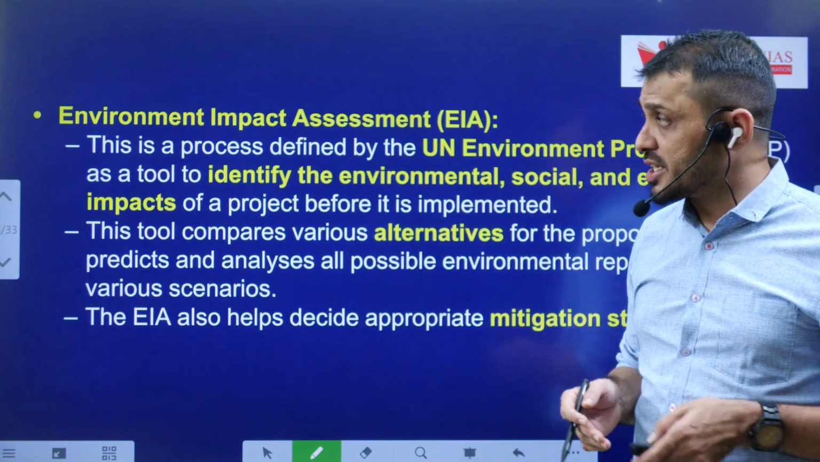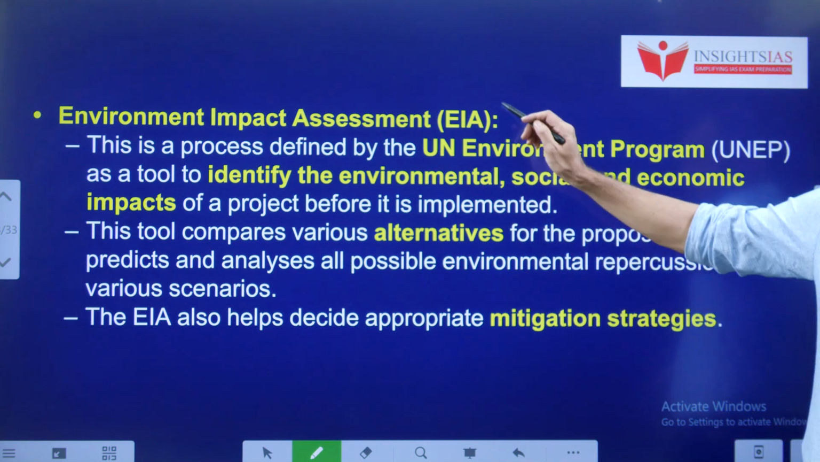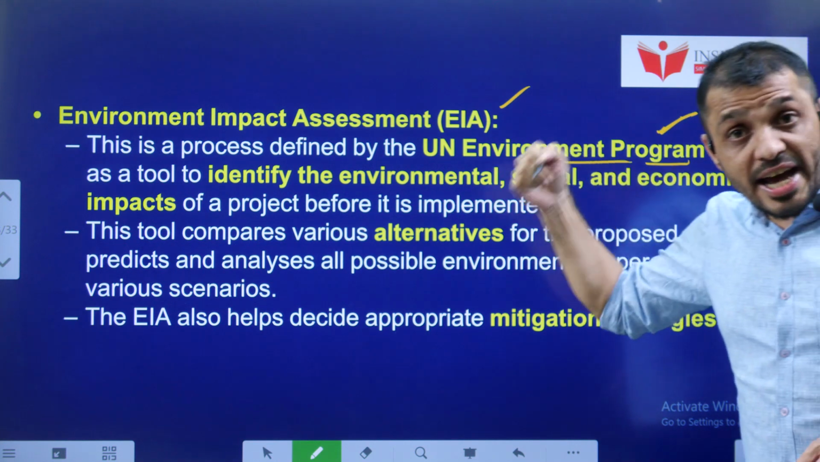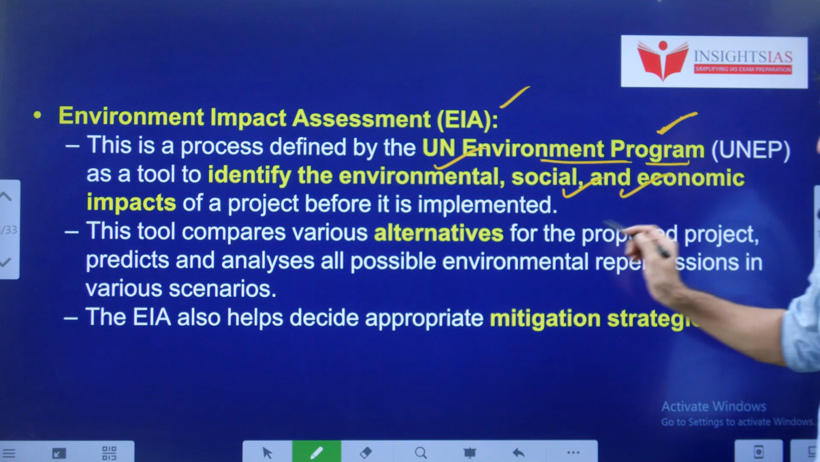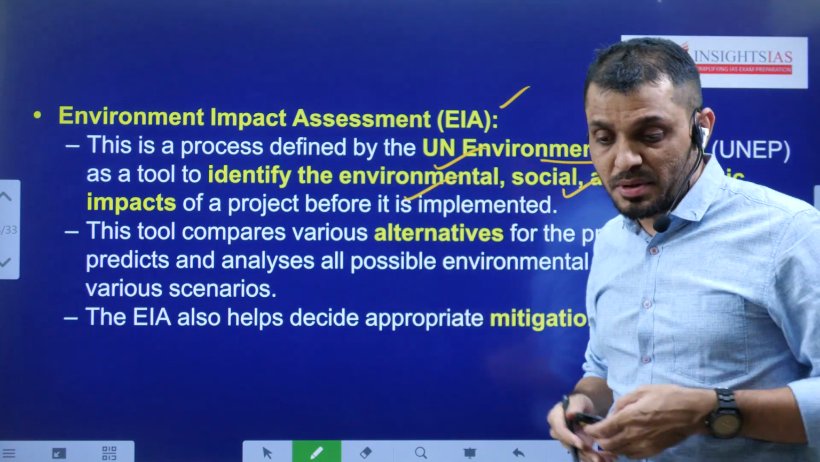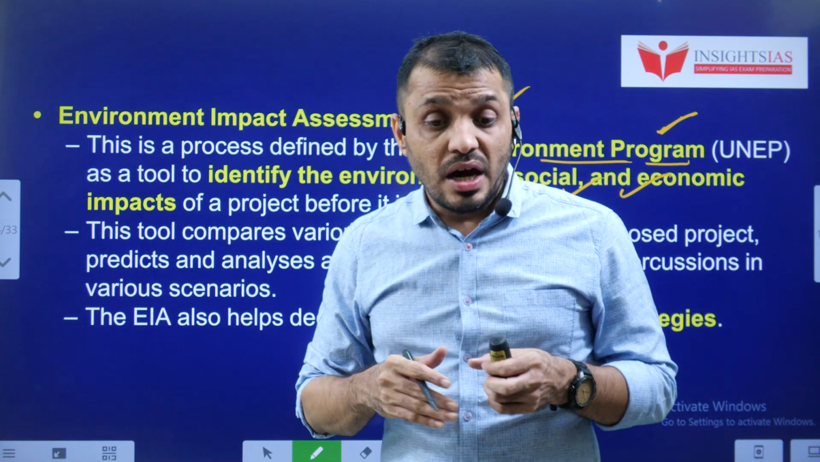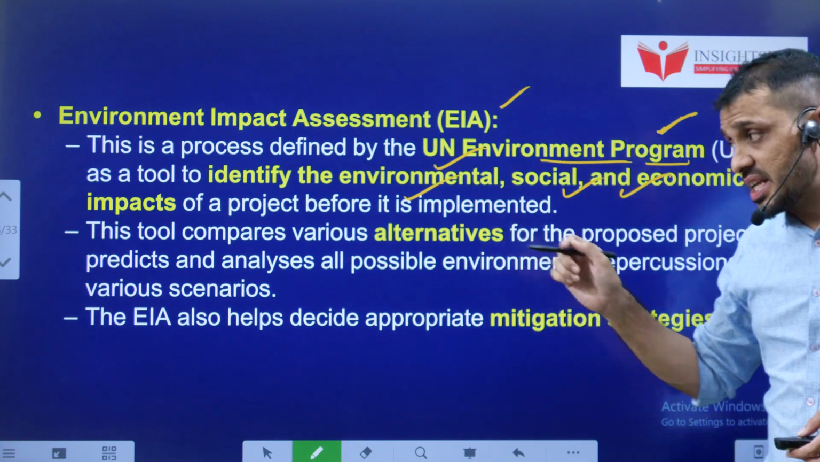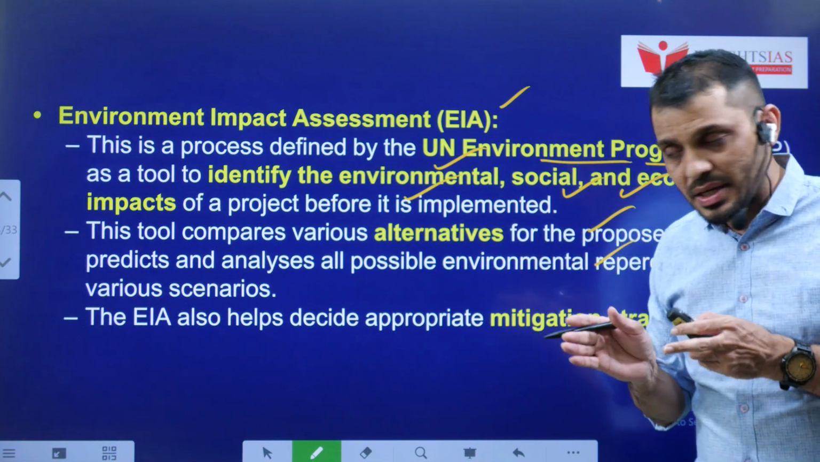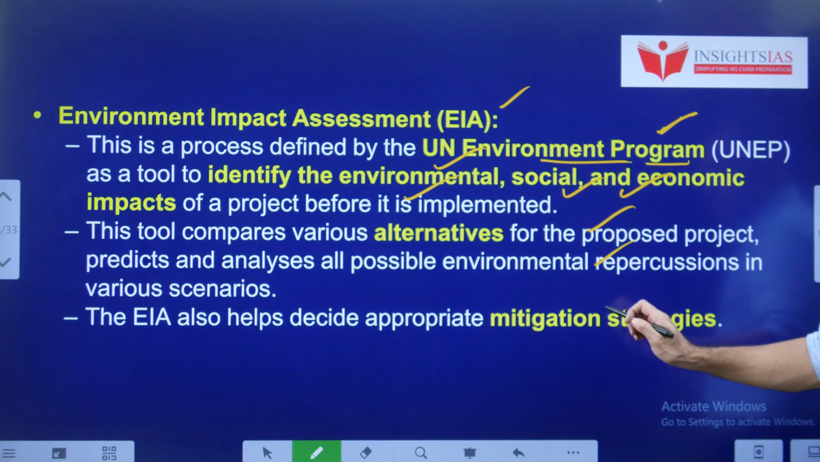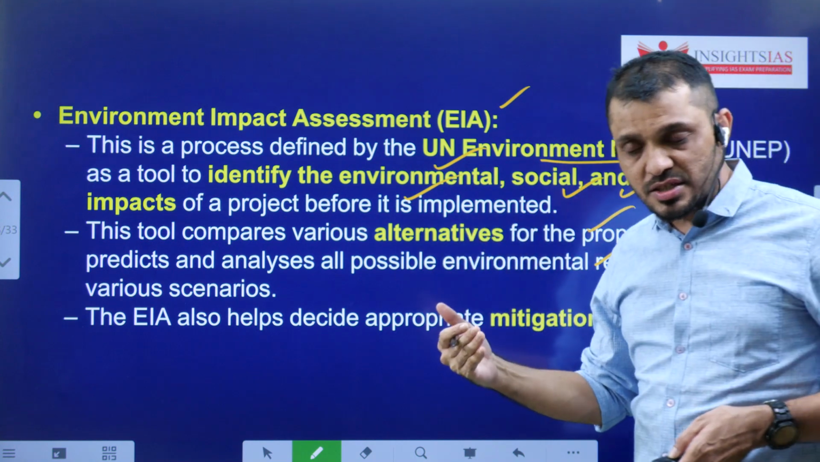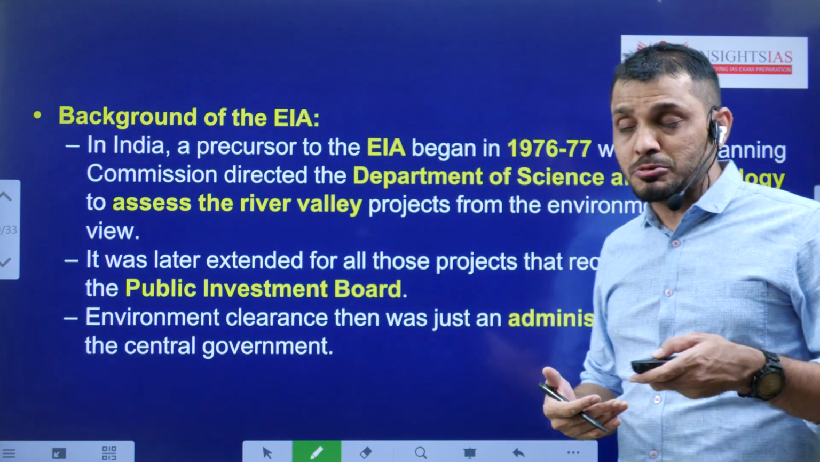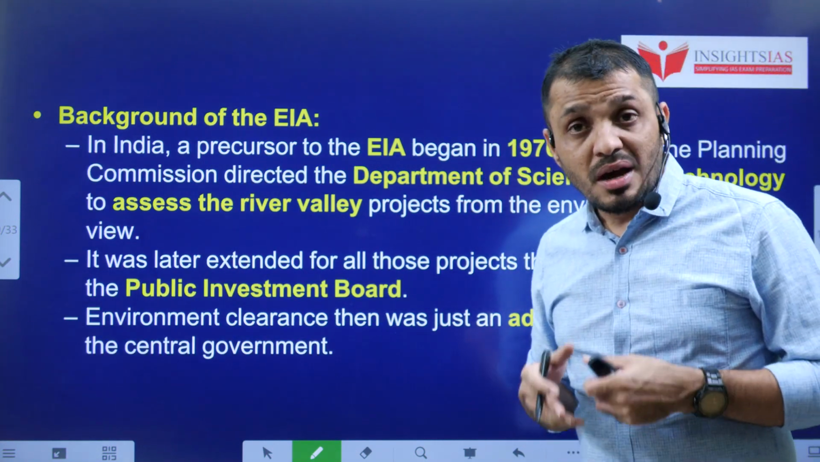Now let's see some information related to EIA. EIA stands for Environment Impact Assessment, and it is a process defined according to the UN Environment Program as identifying environmental issues, social and economic impact of projects before the project is implemented. So it is like an assessment of how that project is going to impact all these issues. And it also suggests various alternatives to reduce the impact. The EIA also helps decide the appropriate mitigation strategy. That means in case there is an inevitability of the project, then obviously the mitigation strategy is also suggested by the EIA.